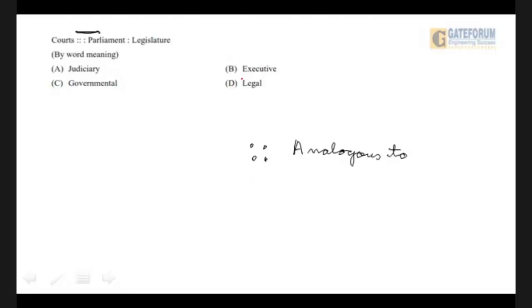Okay. Now in a parliament, what is done? In a parliament, legislature is carried on. Parliament means laws, rules, etc. are executed and made. That is called legislature. Now what happens in a court then? In a court, the judiciary performs. What is judiciary? Judiciary means the laws and rules and regulations pertaining to legal cases. So courts is to judiciary will be analogous to parliament is to legislature. And you are going to pick this option. Right?